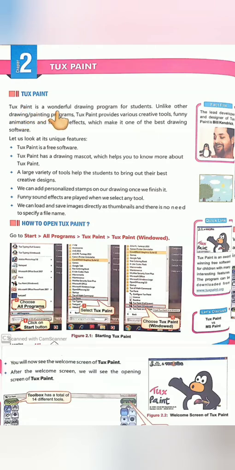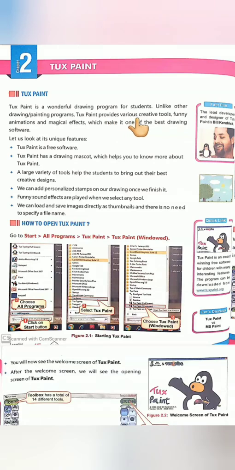Students, Tux Paint is a wonderful drawing program for students. In computers, there are many drawing and painting programs, but we study Tux Paint.